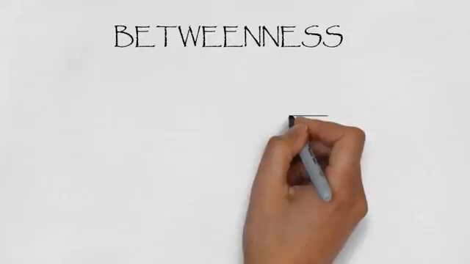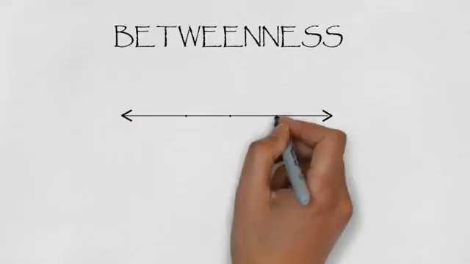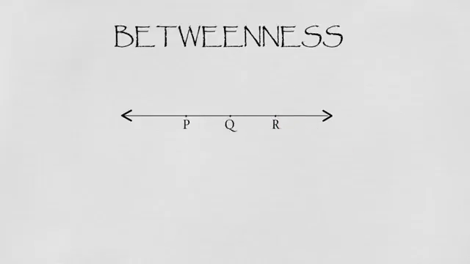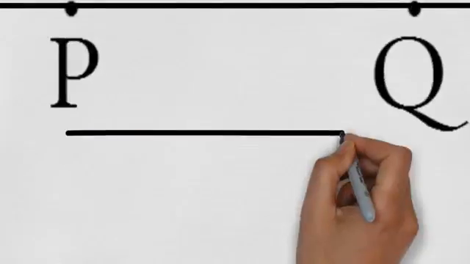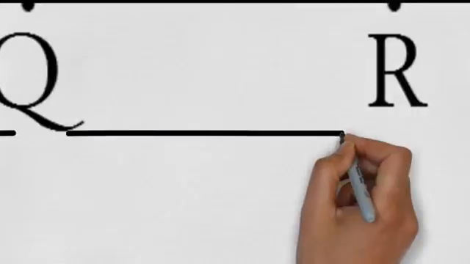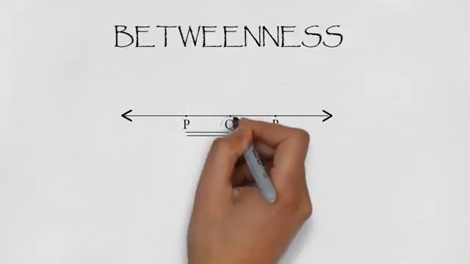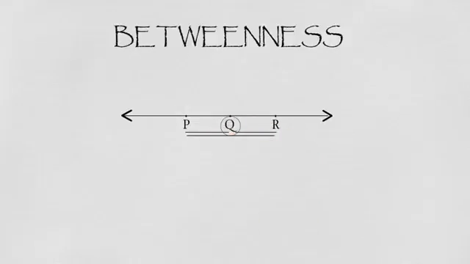Betweenness. There exists a relation of betweenness among three distinct points. If points P, Q and R are three distinct collinear points, and if distance of PQ plus distance of QR is equal to distance of PR, then the point Q is said to be between the points P and R. We write P-Q-R, which is same as R-Q-P.